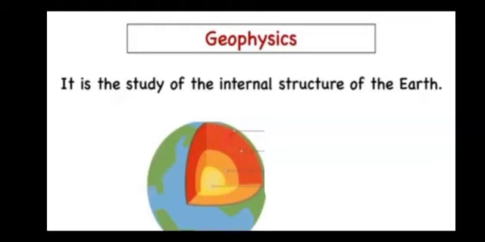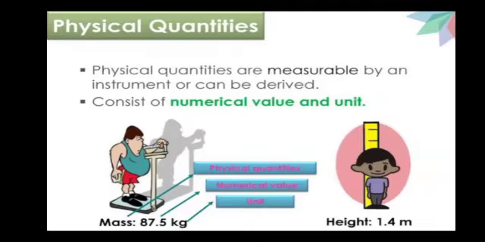Afterward, we have to discuss physical quantities. The first thing that comes to mind is what we mean by physical quantities. Physical quantities are measurable by an instrument or can be derived. All measurable quantities are called physical quantities, such as length, mass, time, and temperature.